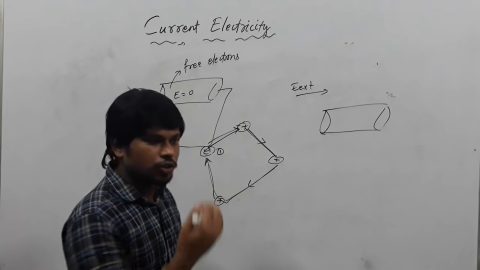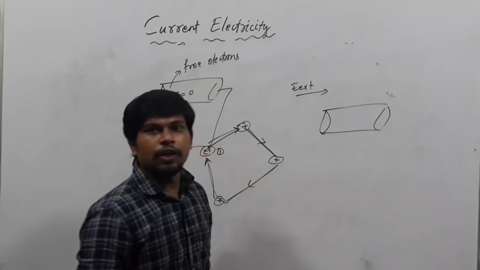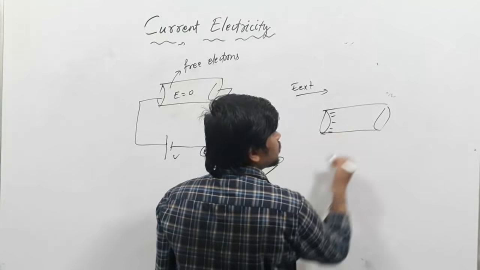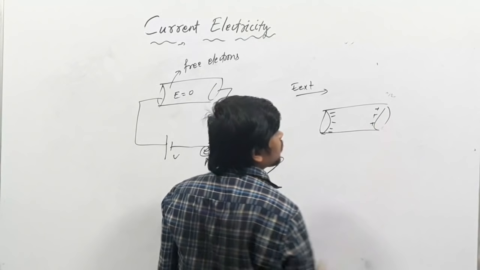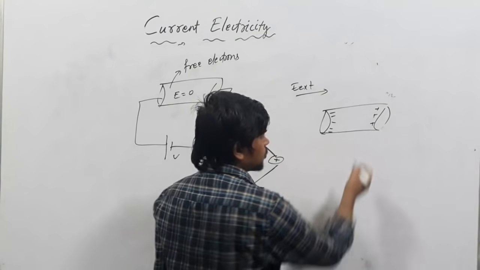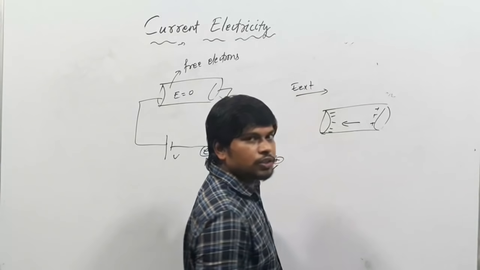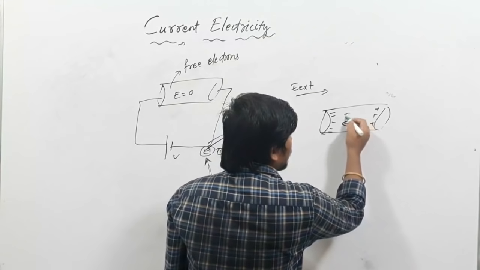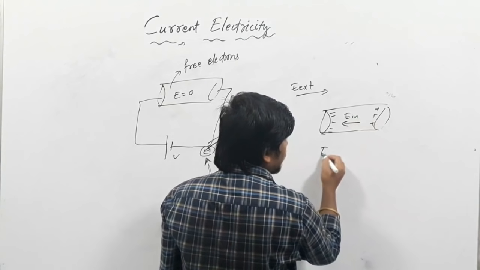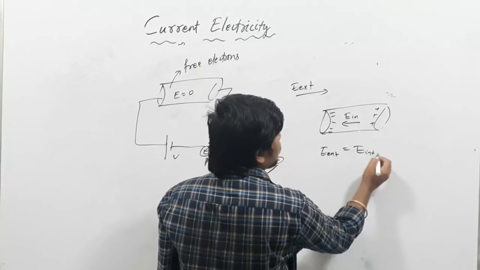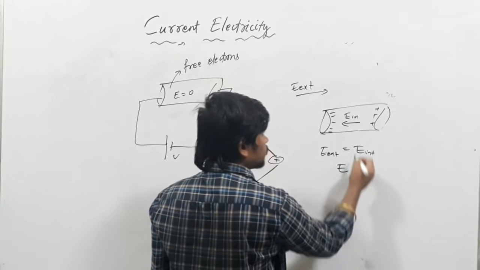Negative charges. So it will exert a force on negative charges. So all negative charges will come to this end and all positive charges will come to this end. So there will be an electric field in the opposite direction to the external electric field, E internal. So E external equals E internal. Therefore, net electric field is zero.